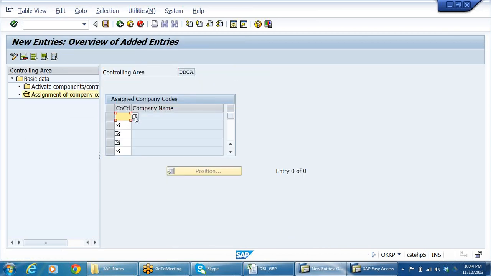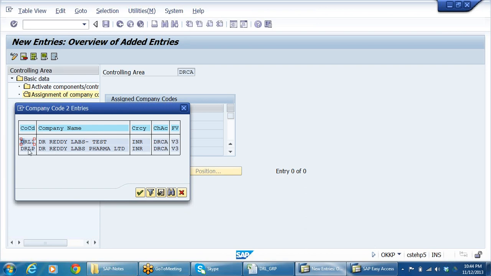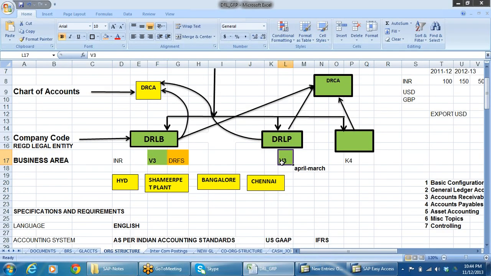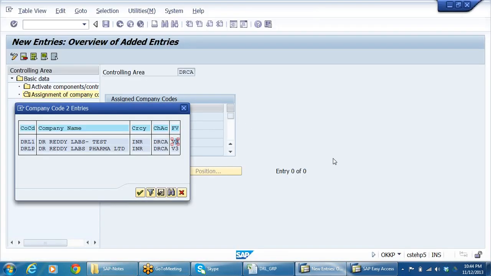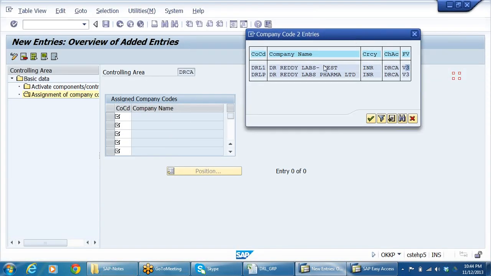New entries. See, the second company DRL1 appeared here because of the same chart of accounts and same fiscal year variant. If both tally, only then it will allow you to assign. Otherwise, it will not allow you. This is what I told you. It should have the same fiscal year variant and same chart of accounts. So all these three companies you can assign here.